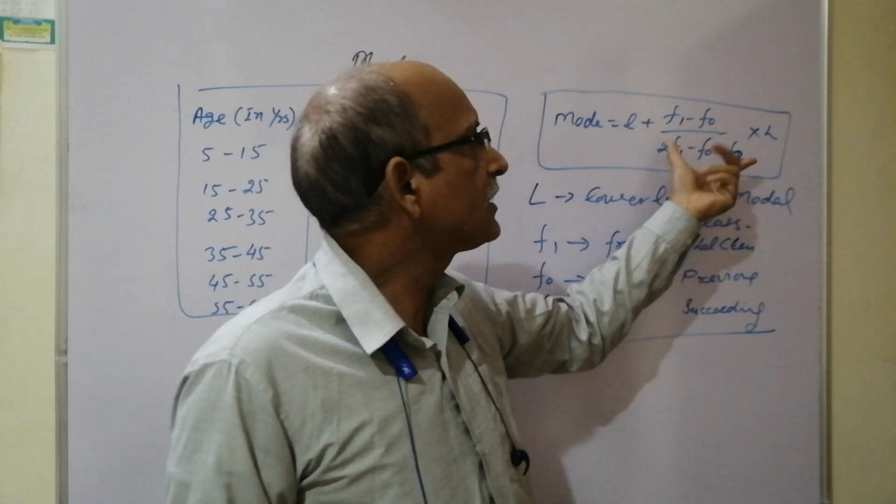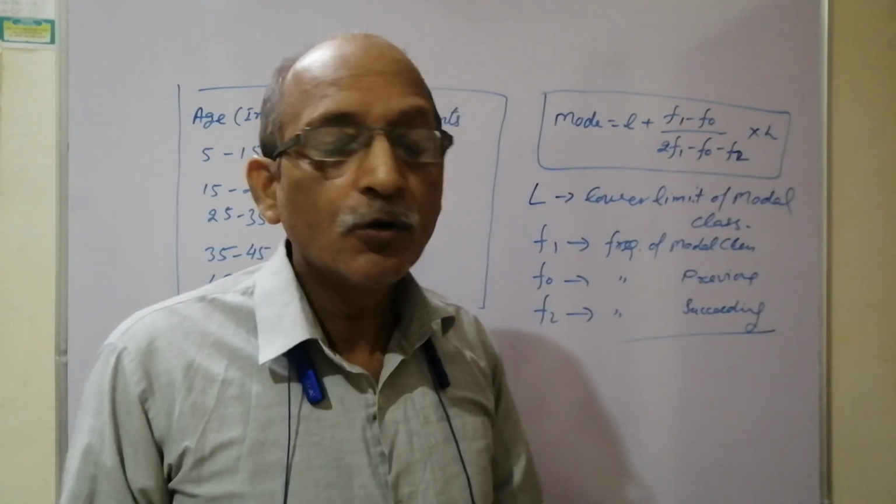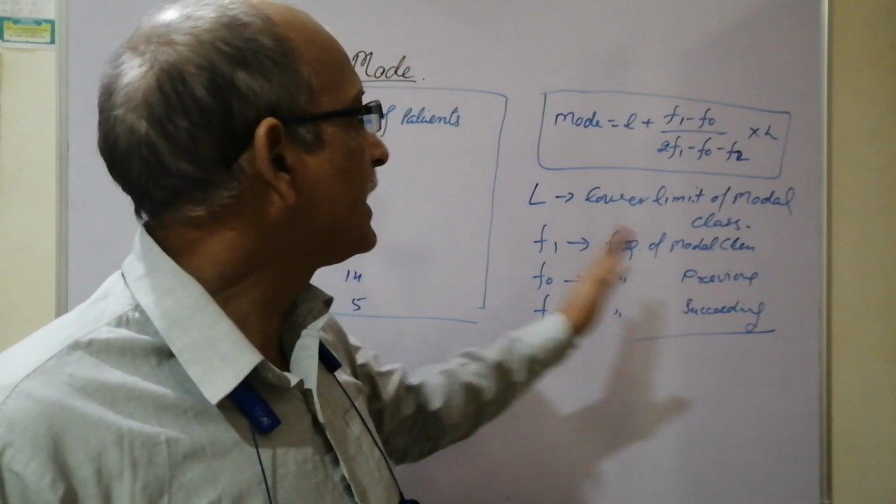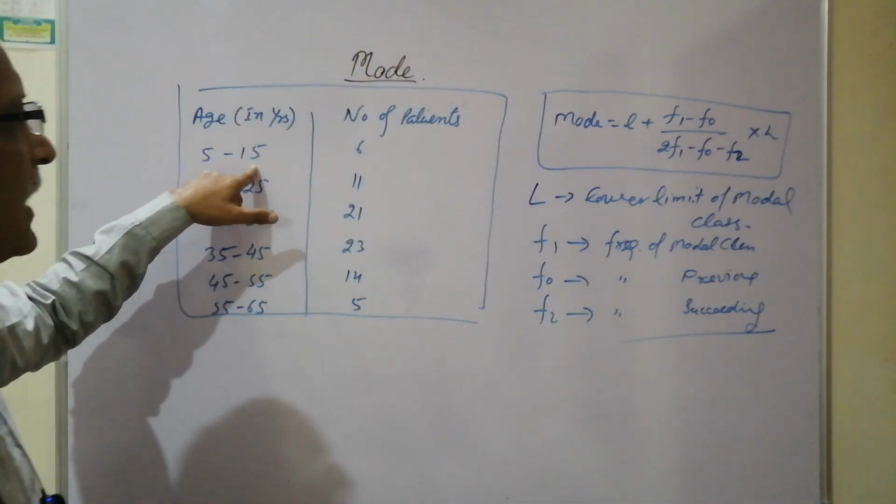L is separate, but this is one term. This term is going to be multiplied by H. What is H? That is the height of the class. Hereby the height of the class is clear.